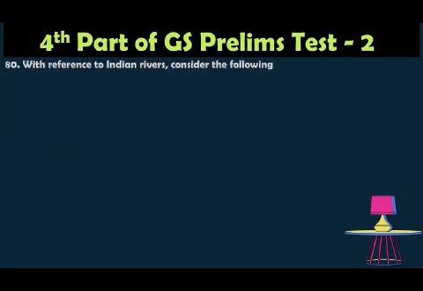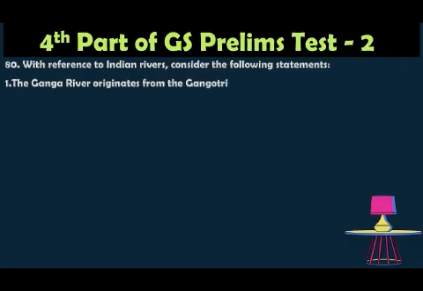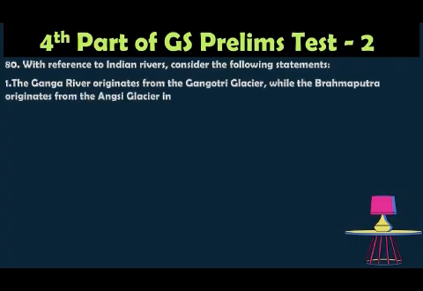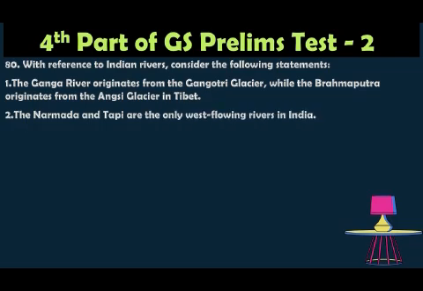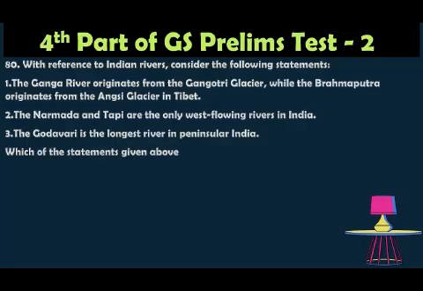80th question, with reference to the Indian rivers. Consider the following statements. One, the Ganga river originates from the Gangotri glacier, and the Brahmaputra originates from the Yangtze glacier in Tibet. Two, the Narmada and Tapi are the west flowing rivers in India. Three, the Godavari is the longest river in peninsular India. Which of the statements above is correct?